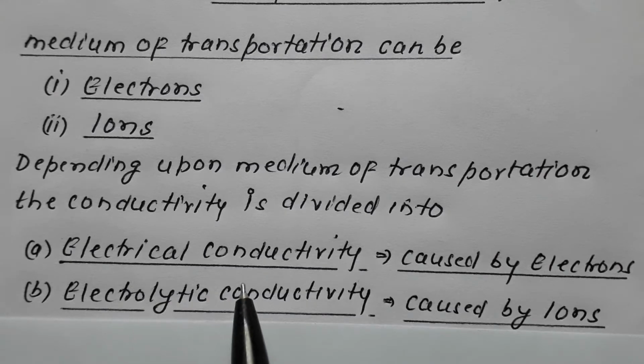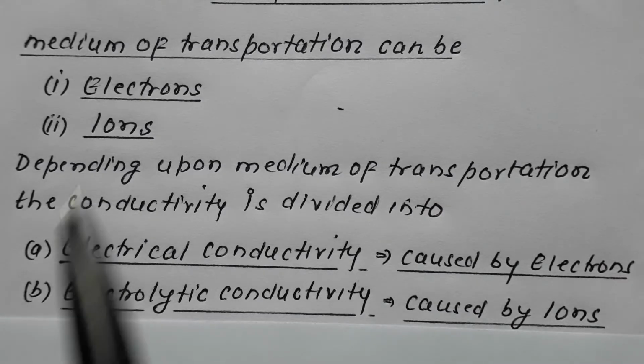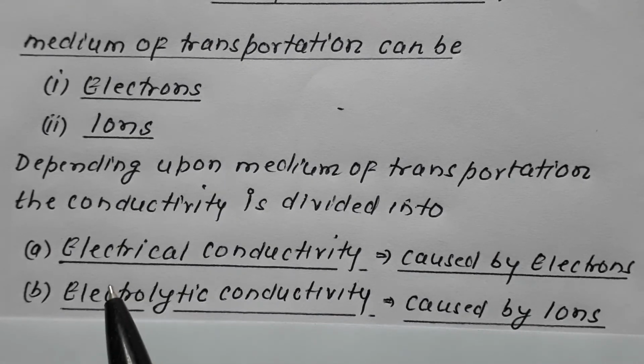Electrical conductivity is caused due to electrons, therefore it is also termed as electronic conductivity, and electrolytic conductivity is caused due to ions, therefore it is also termed as ionic conductivity. So what is conductivity? Charge transportation is termed as conductivity, can be caused due to electrons or due to ions. Depending upon the medium of transportation, conductivity is divided into two types: electrical conductivity and electrolytic conductivity.